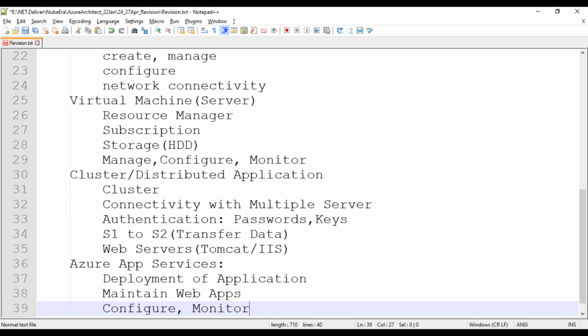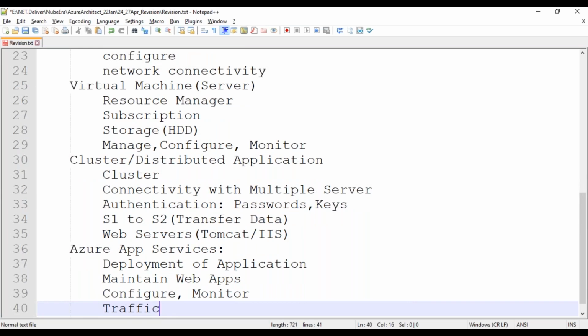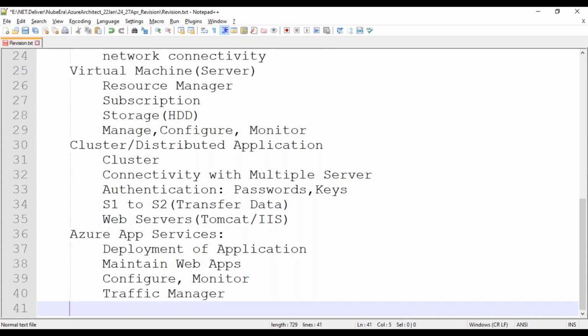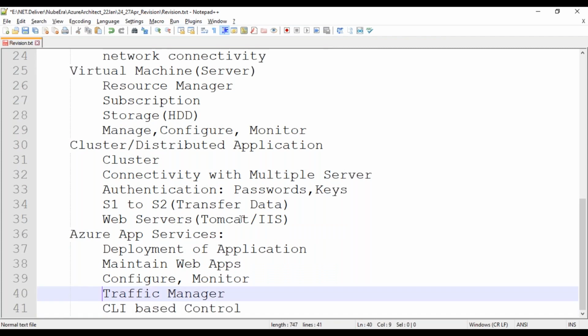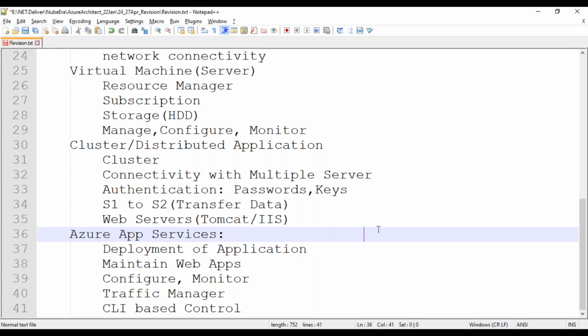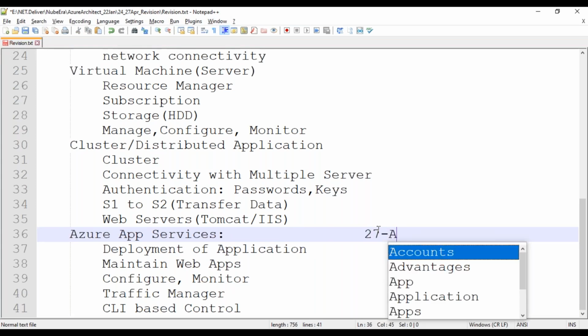Then we'll understand the last topic, called Traffic Manager. This is also very famous nowadays. We'll see how to manage with Traffic Manager, how to monitor all things, and how to track the activities. Finally, we can go with CLI-based control, which we'll try to understand. So we will plan for this. Today is 27 April on my side, so I'll try to finish this within two days, 27 April to 28 April.